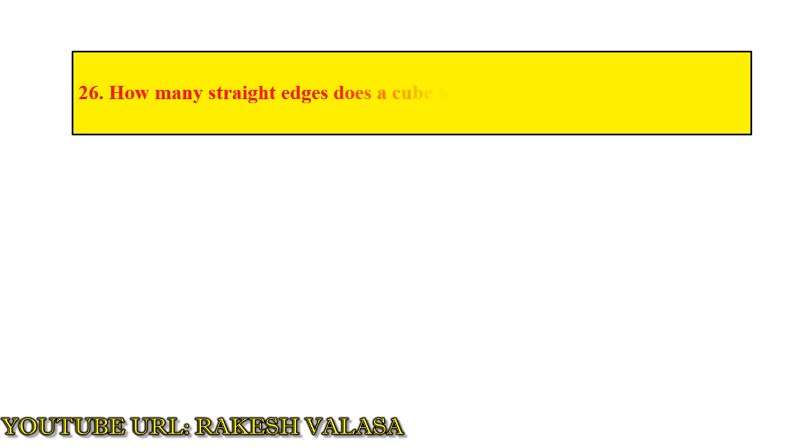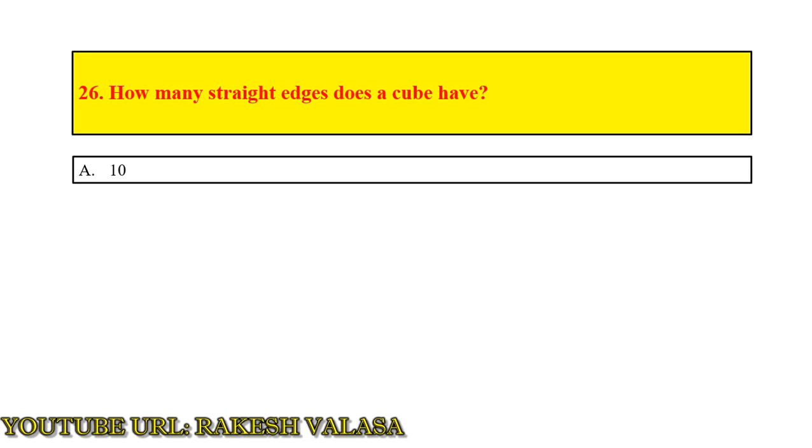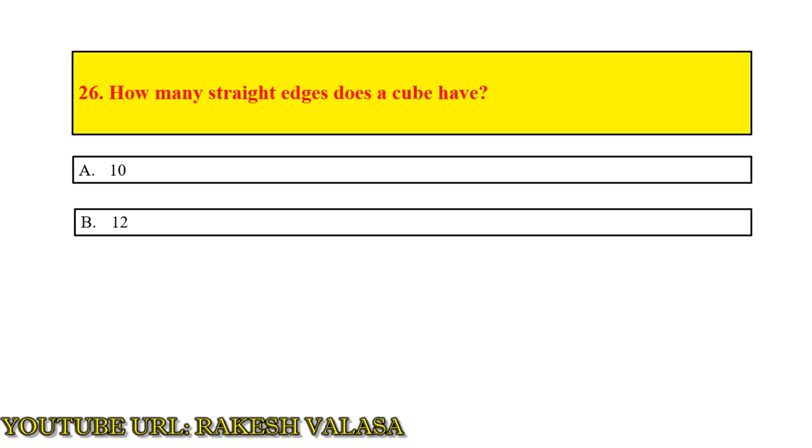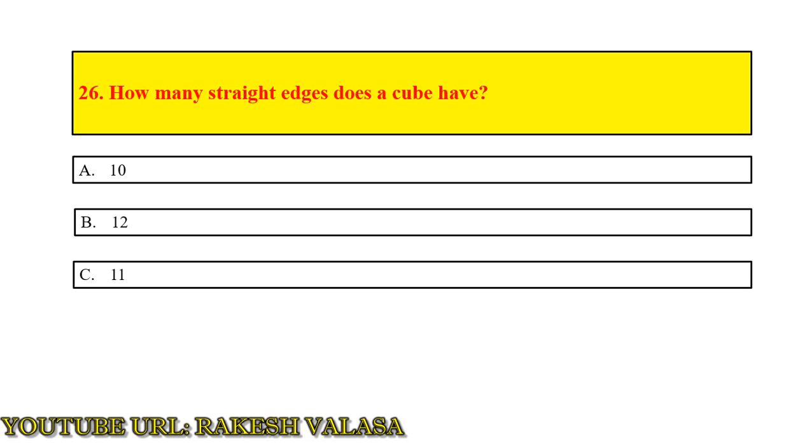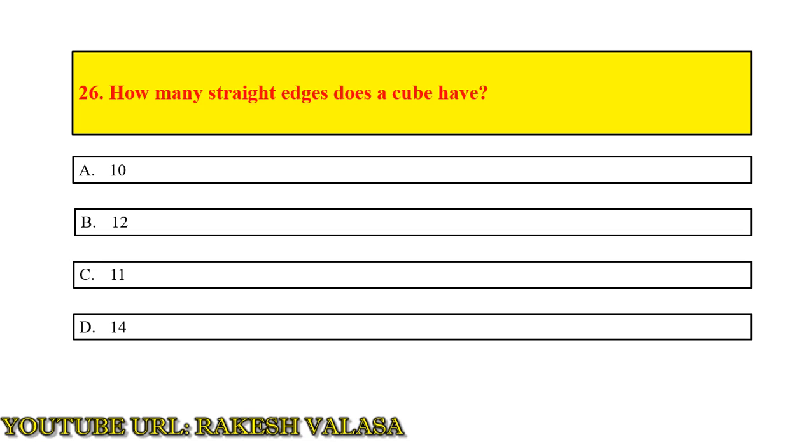Question number 26. How many straight edges does a cube have? Option A 10, option B 12, option C 11, option D 14. The answer is option B 12.